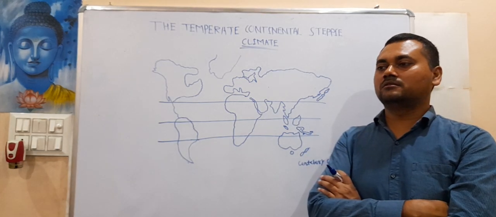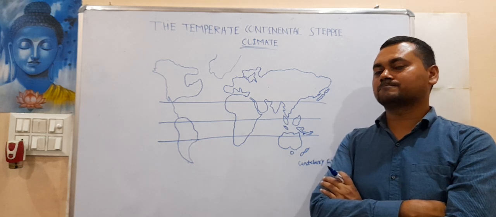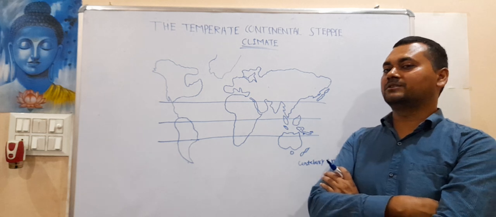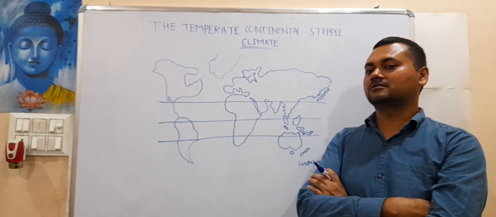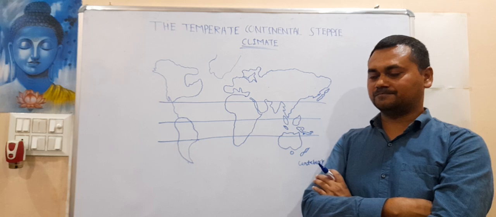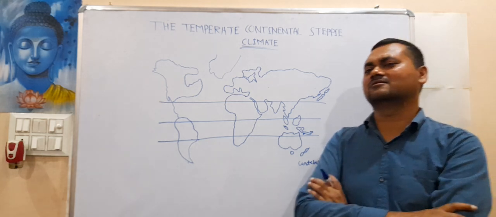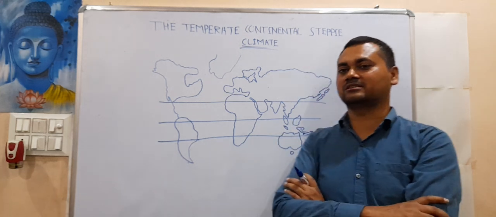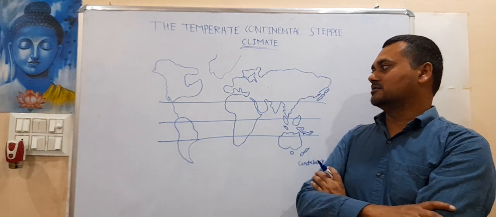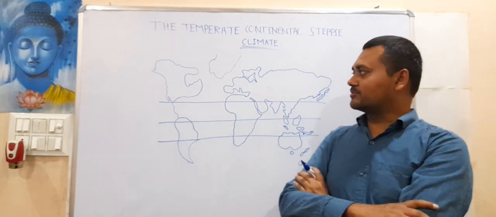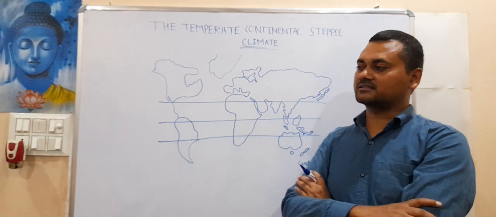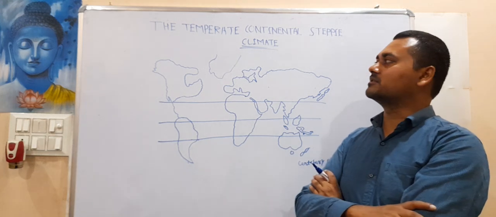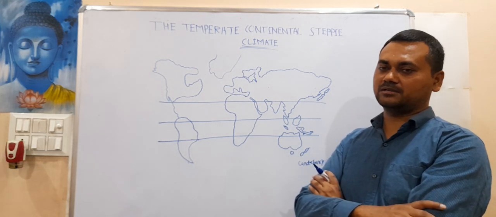Today we will try to understand a new climate type called the temperate continental steppe climate. Steppe is a word we are very familiar with, as we all know it is related to grassland. But before discussing this grassland, let me discuss the distribution of this steppe type of climate.